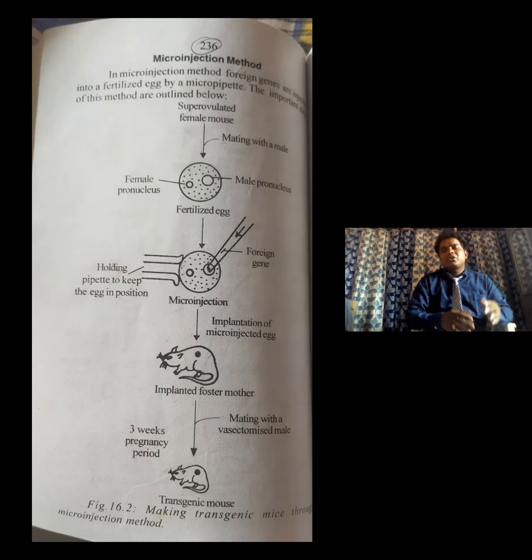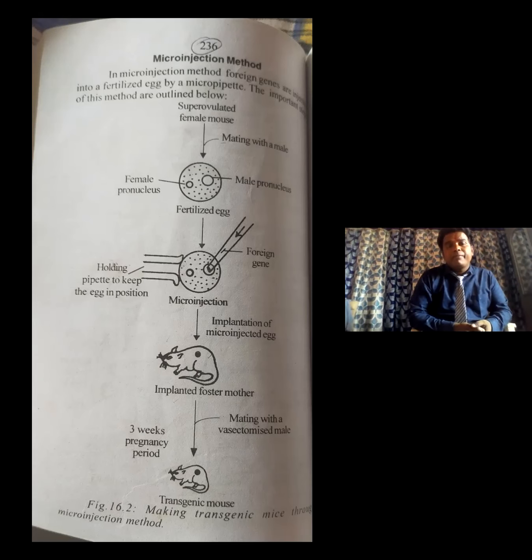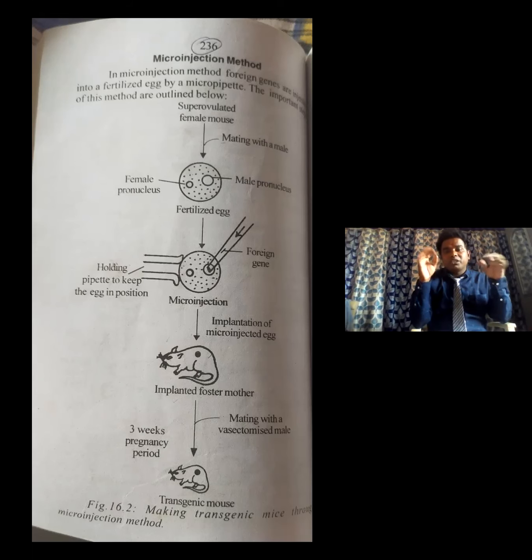Clear? So this is how we make a transgenic mouse. This is the microinjection method. What is the microinjection method? First of all, choose the desired gene and insert it into the fertilized egg using a micropipette. That is called microinjection.